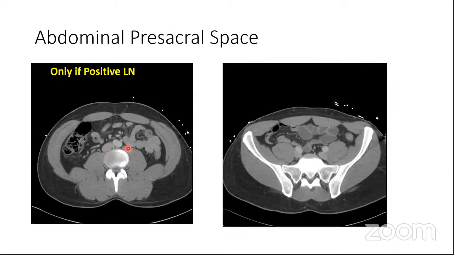Okay, so surprising enough, they do not recommend a margin around the vessels. See, get it clear. The guidelines do not recommend a margin around the vessels. They recommend a 1 centimeter margin anterior to the lumbar vertebra. So that may or may not completely cover your vessels. Laterally, however, they say that you go to the extent to cover these vessels, but anteriorly, you just have to take a 1 centimeter margin.